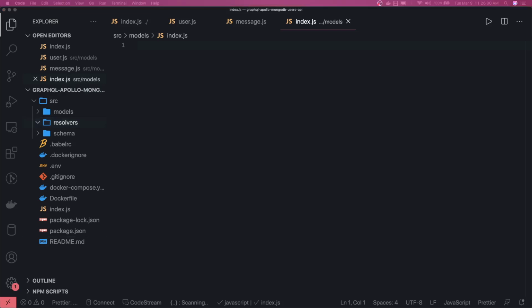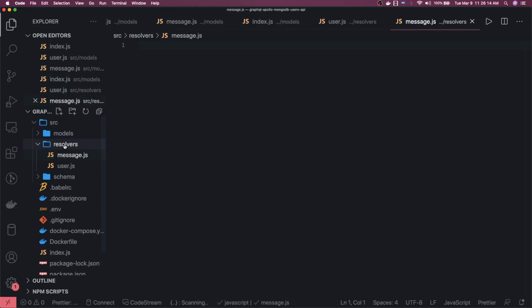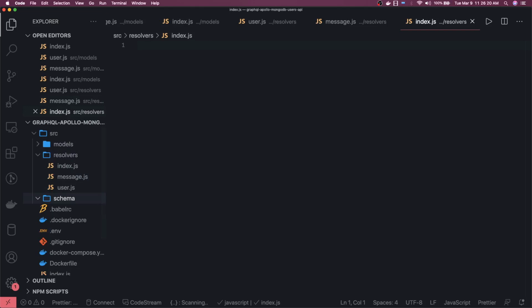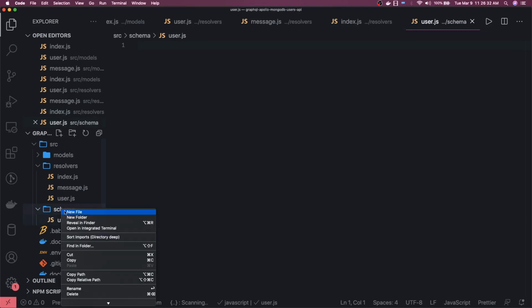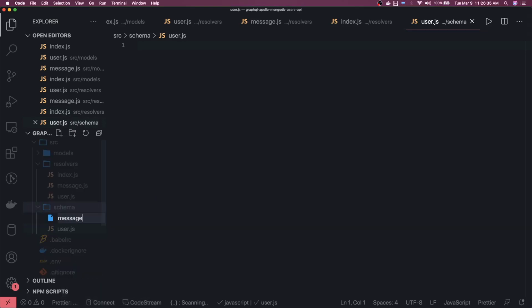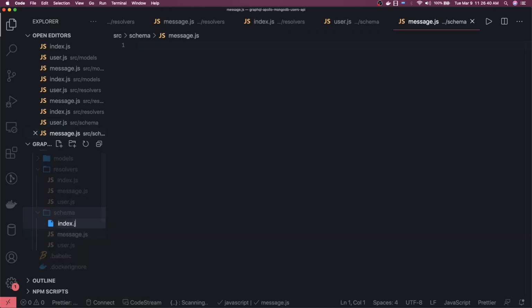Then we have resolvers. Resolvers can be, let's say, a user resolver and a message resolver. Same, we will do user.js, and we'll combine them in the index.js. We have the schema definition. In the schema definition, we'll again have the same set of folders, user and message. User and message are two MongoDB models. And we'll combine both the schemas using merge in the index.js.